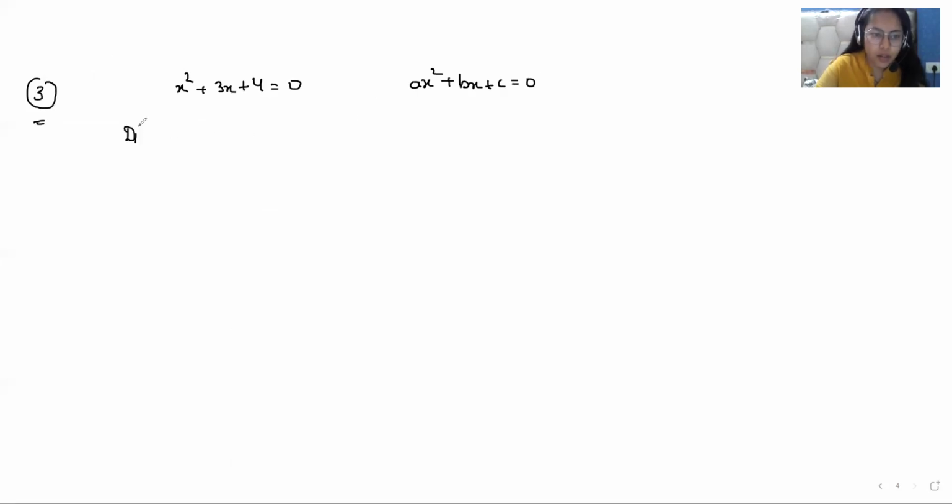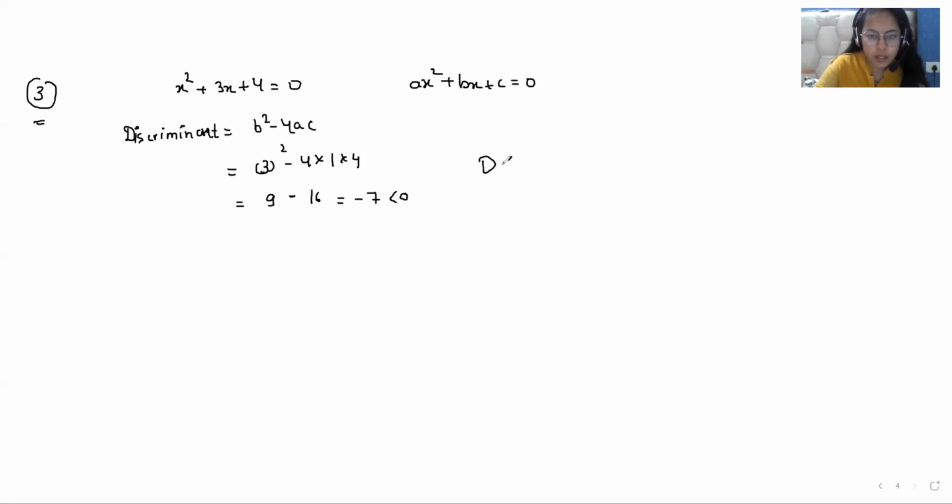Next we find the discriminant, that is b square minus 4ac. b is the coefficient of x, that is 3 square, minus 4 multiply the coefficient of x square, 1, multiply the constant 4. 3 square is 9, and 4 times 1 is 4, and 4 times 4 is 16. 9 minus 16 is minus 7. That is less than 0.